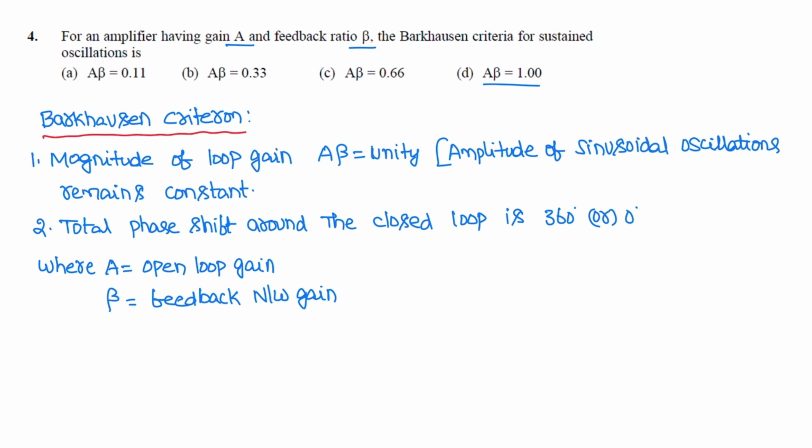If A beta is equal to 1, then oscillations are sustained, that is, the amplitude of sinusoidal oscillations remains constant. The second condition of the Barkhausen criterion is that the total phase shift around the closed loop is 0 degrees or 360 degrees. Mod A beta is equal to 1. So correct option is D.